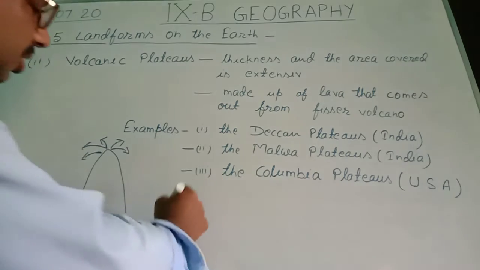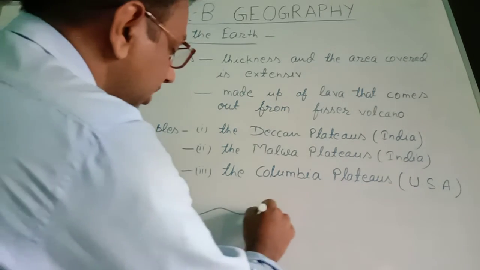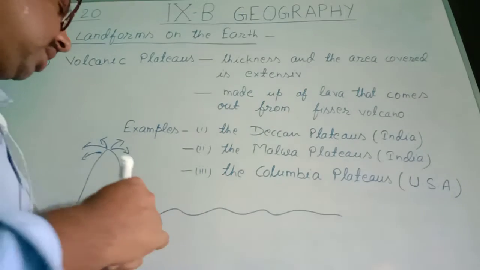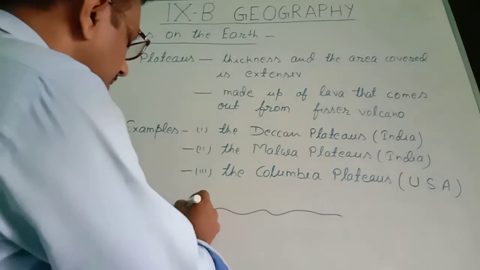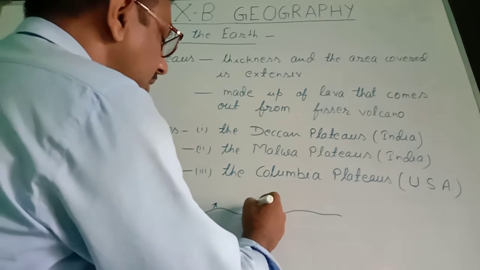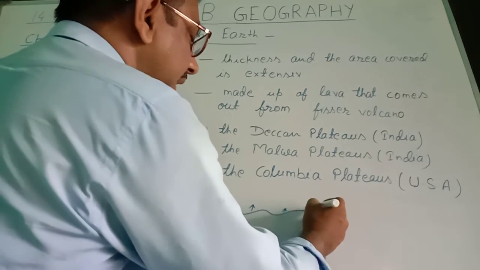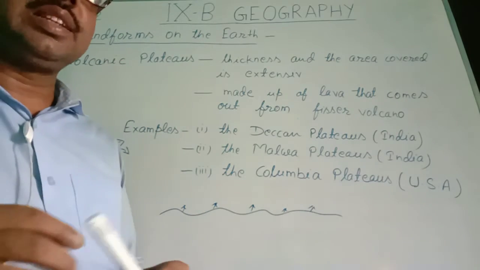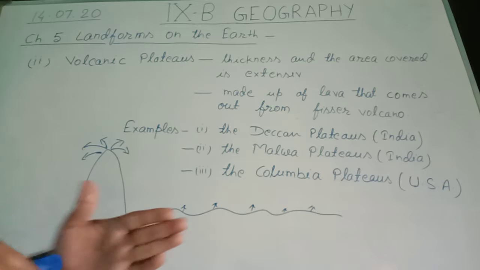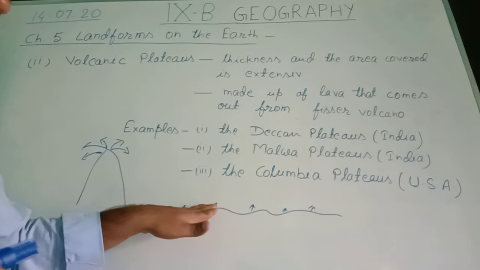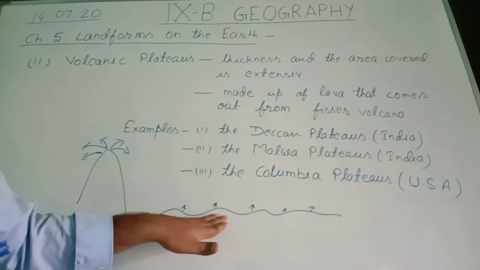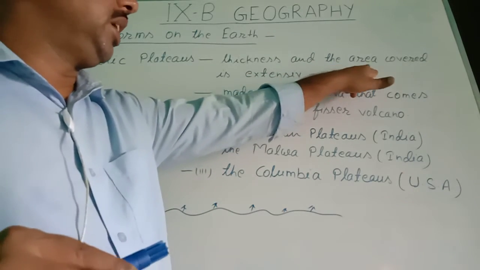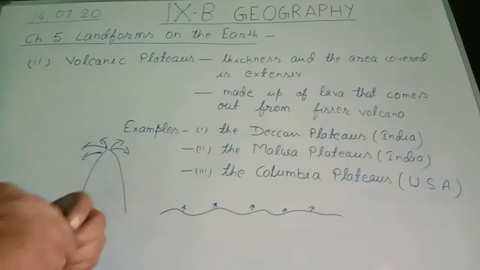And one is, this type of cracks appear on the surface. Through these cracks, lava comes out. And these cracks occupy a very large area on the earth's surface. So the lava that comes out from the fissure volcano also occupies a very large area. So here the area covered is extensive.